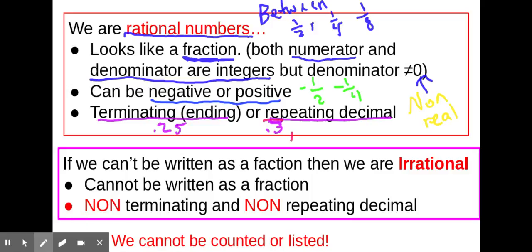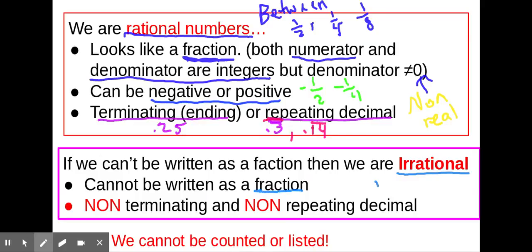I could repeat 2 digits, like 0.14. If I put a bar over the 1 and the 4, that would be 0.14, 14, 14. It would continue to repeat. So anything that I can put a bar over, a repeating decimal that I can put a bar over, never ends, can be written as a fraction. It is rational. So there are some numbers that are not rational. So real numbers that are not rational are called irrational, and they cannot be written as fractions.